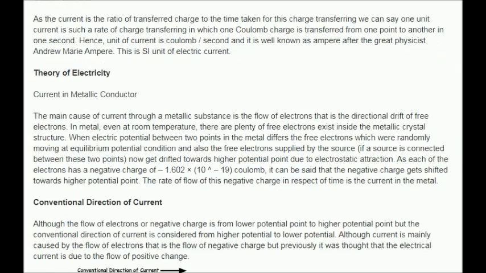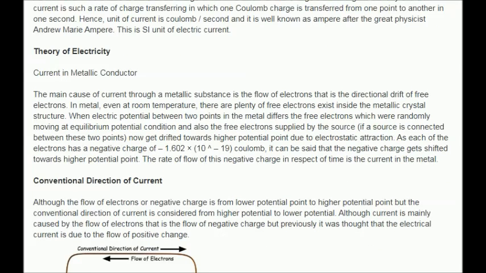Theory of electricity. Current in metallic conductor. The main cause of current through a metallic substance is the flow of electrons, that is, the directional drift of free electrons. In metal, even at room temperature, there are plenty of free electrons inside the metallic crystal structure. When electric potential between 2 points in the metal differs, the free electrons which were randomly moving at equilibrium potential condition, and also the free electrons supplied by the source, if a source is connected between these 2 points, now get drifted towards higher potential point due to electrostatic attraction.